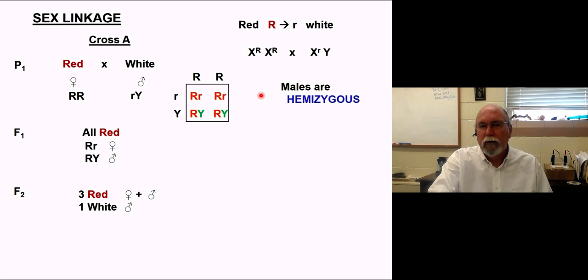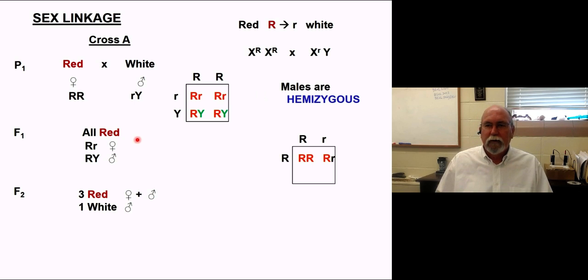Well, now we cross these with these to see how that makes the F2 come out. So we throw these together. The female now can pass down either red or white. The male is only passing red, so he's passing that down. So what we end up with is some homozygous reds, some heterozygous reds, and some hemizygous reds.